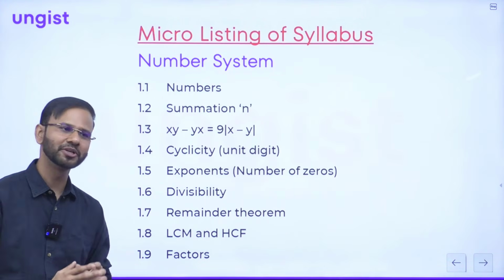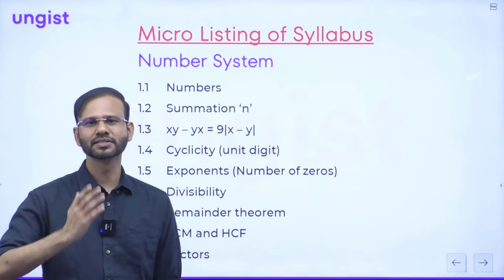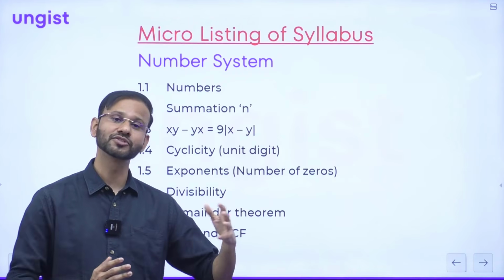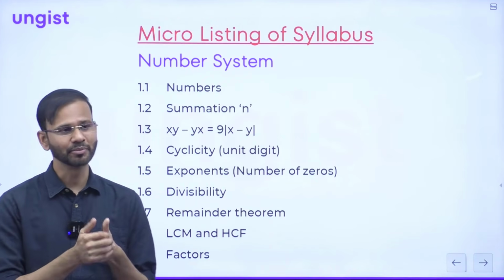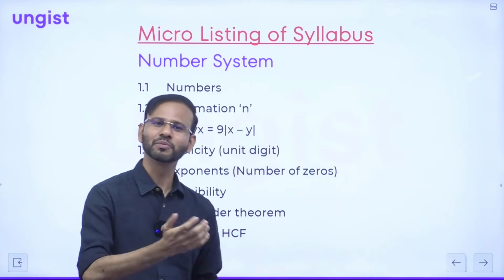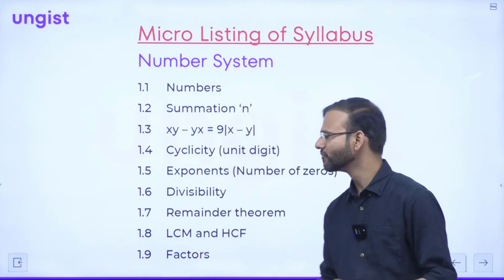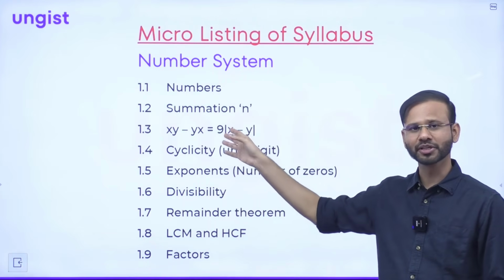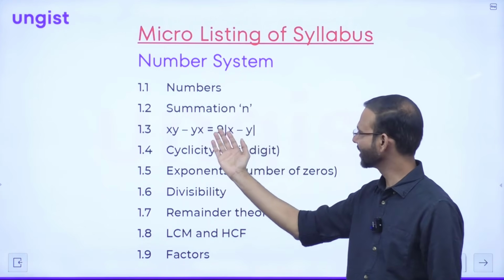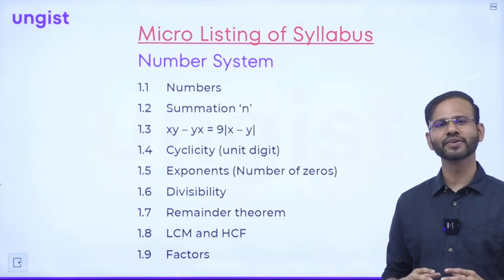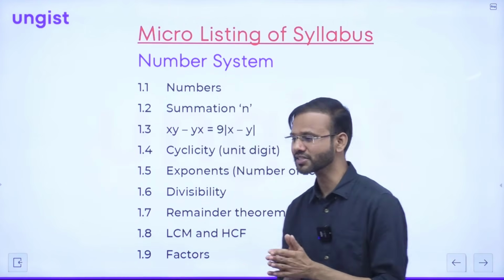Summation n means what? Summation n is sigma n, which is the sum of the first natural numbers from 1 to n, right? And UPSC is really obsessed with this topic. Like every year you will get around 1 or 2 questions from this topic. And now, xy minus yx is equal to 9 mod x minus y. This is a very important property of numbers, guys.